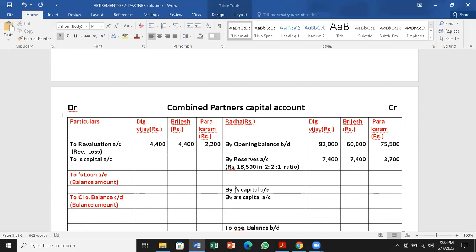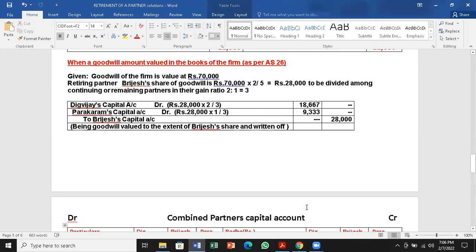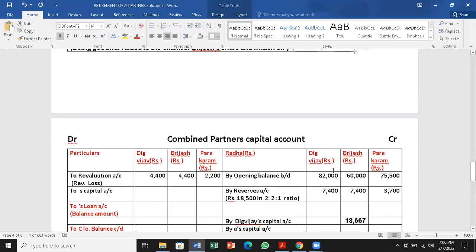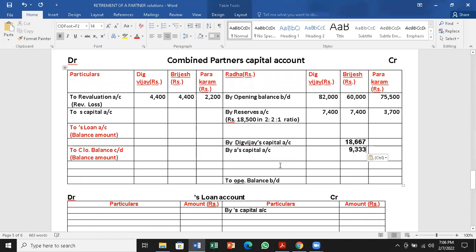Who are the continuing partners? Digvijay and Parakram. Digvijay is giving 18,667 to Brijesh, and Parakram will give 9,333 to Brijesh.